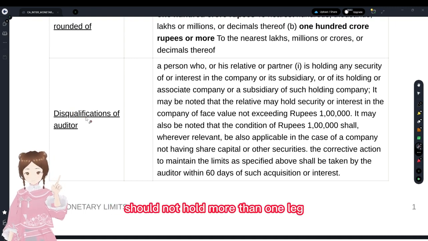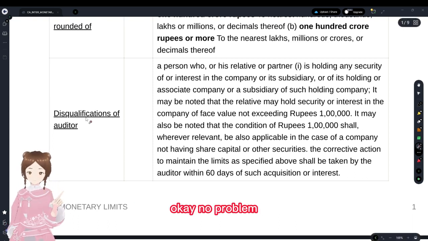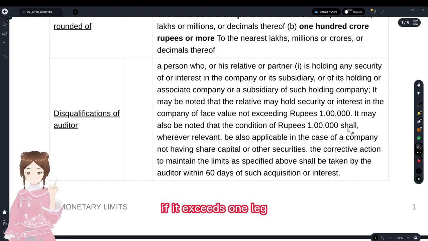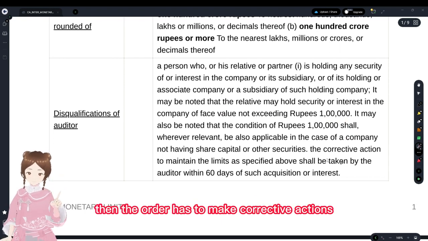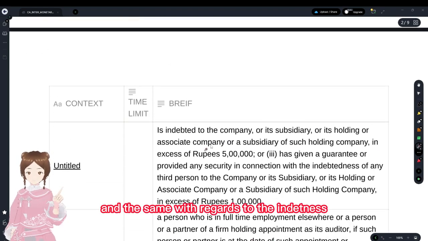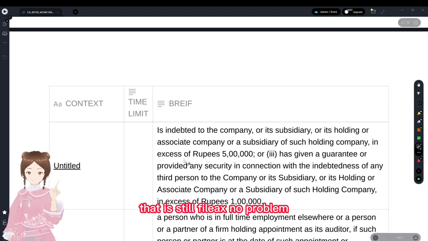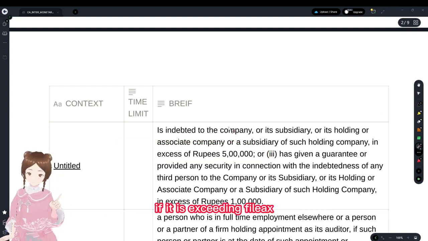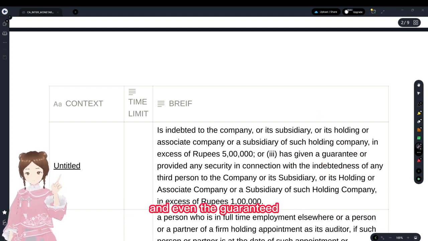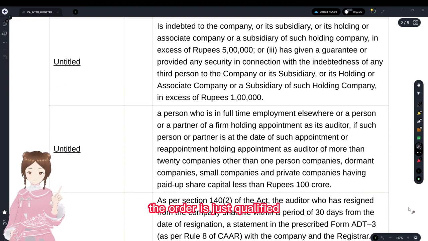And with regards to the disqualifications of auditors, we know that the relative of the auditor should not hold more than 1 lakh. That is, till 1 lakh, okay, no problem. The face value is still 1 lakh, no problem. If it exceeds 1 lakh, then the auditor has to make corrective actions within 60 days. And the same with regards to indebtedness. Indebtedness in excess of 5 lakhs; till 5 lakhs, no problem. If it exceeds 5 lakhs, then the auditor is disqualified. And even the guarantee: till 1 lakh, no problem. In excess of 1 lakh, the auditor is disqualified.